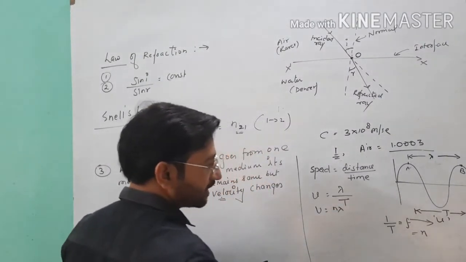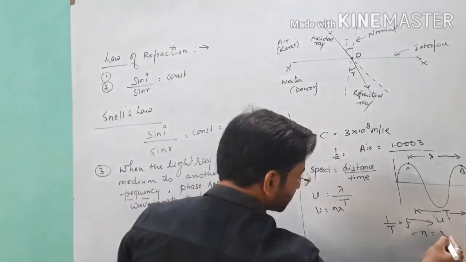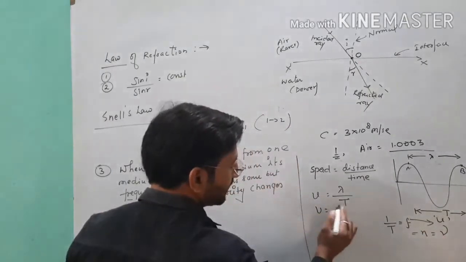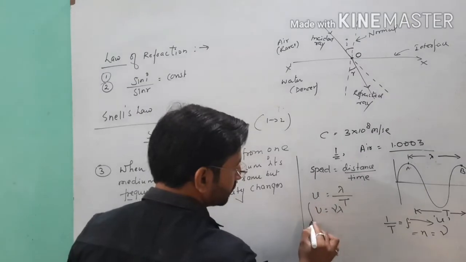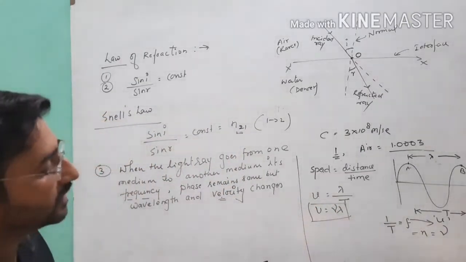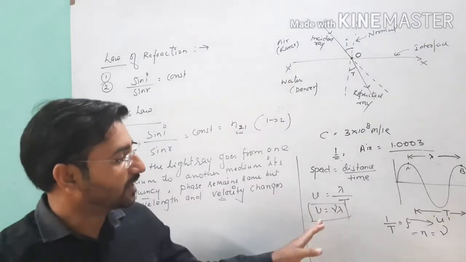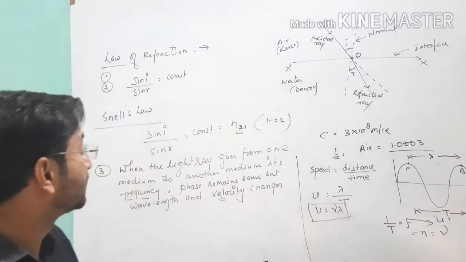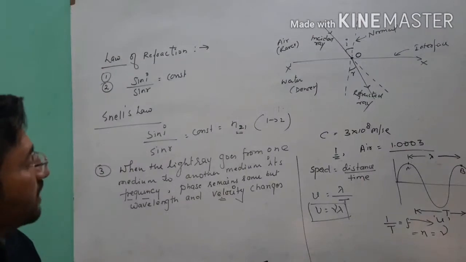Or any other, if you want to show this frequency by mu symbol, you can write here mu lambda. It depends totally on you. I will use this one, mu lambda. Point clear? This is the relation between the speed, wavelength and frequency of the medium.